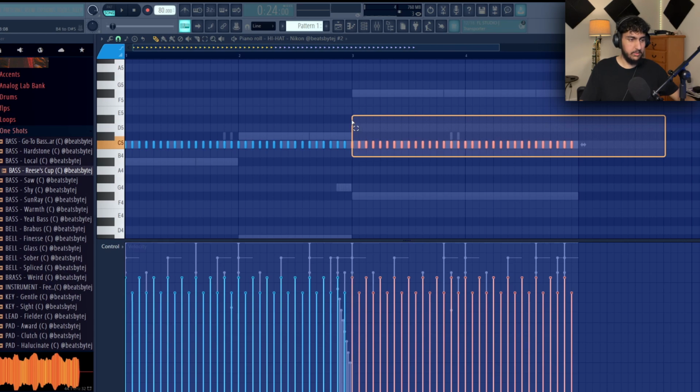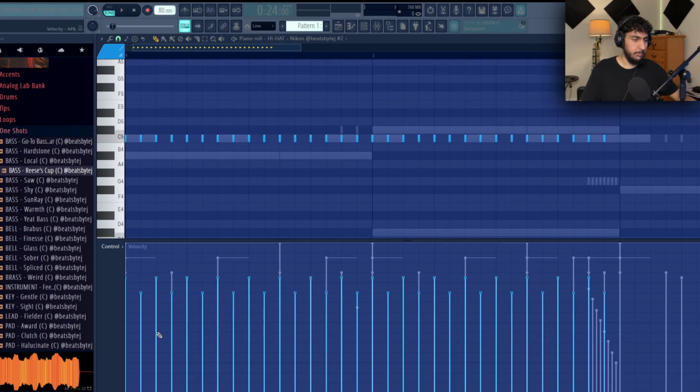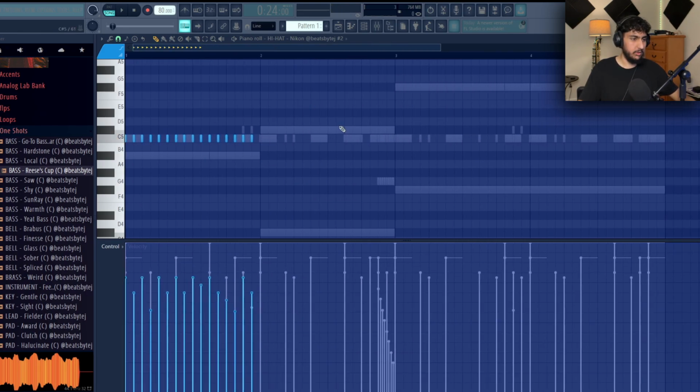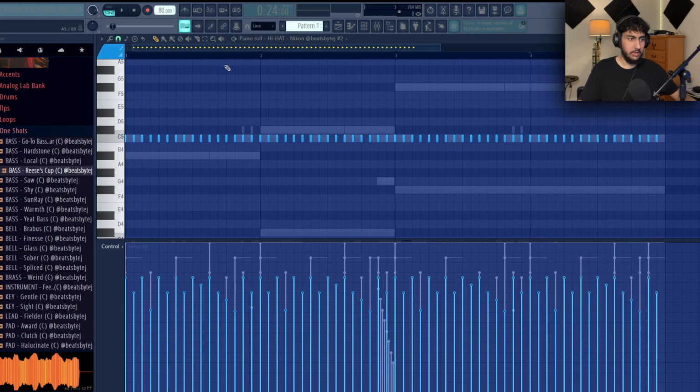And to add a little more bounce to these, what I'm gonna do is just go and manually adjust some of these just so that they're slightly different. Like this, and then once I have this little 2-measure bit where it's modified, I'm just gonna copy it for the rest. It's subtle, but it has a little different bounce than just the regular 2-step.